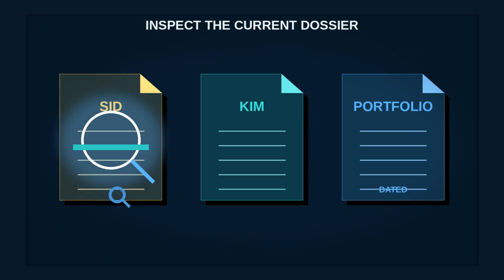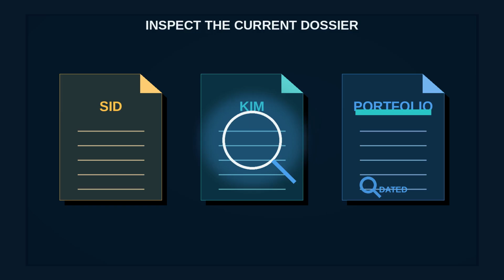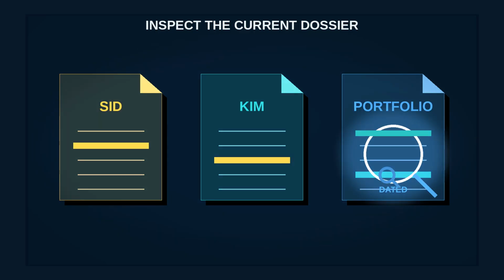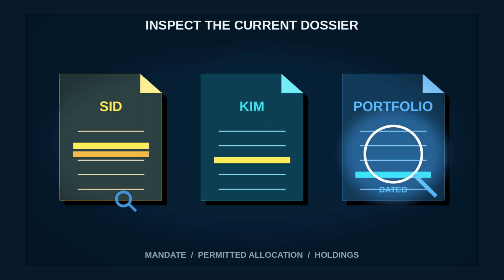For a real scheme, read the current scheme information document and key information memorandum, then check the latest portfolio disclosure. Those documents tell you the category mandate, permitted allocation, and what the fund actually held on the disclosure date. A category name is a useful starting point, but it is not a permanent inventory list, and it cannot replace current documents.